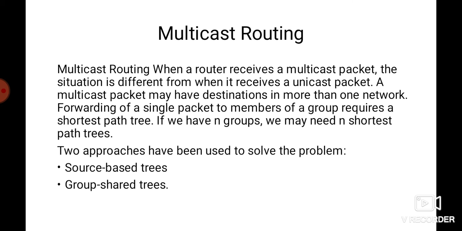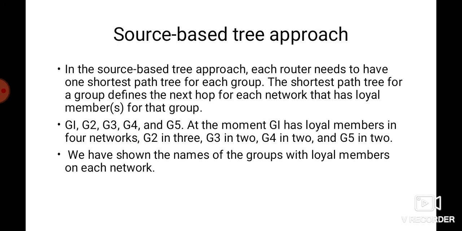So for this particular scenario, we have two approaches. First one is source based trees and the next one is group shared trees. We'll see them one by one. See, in source based tree, what happens? Each router needs to have one shortest path tree for each group. The shortest path tree for a group defines the next hop for each network that has loyal member.